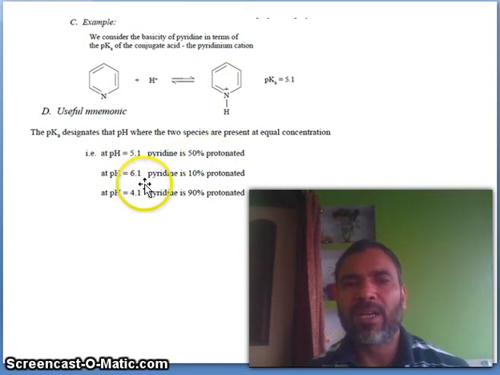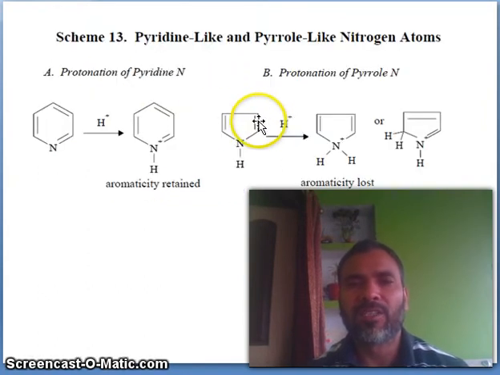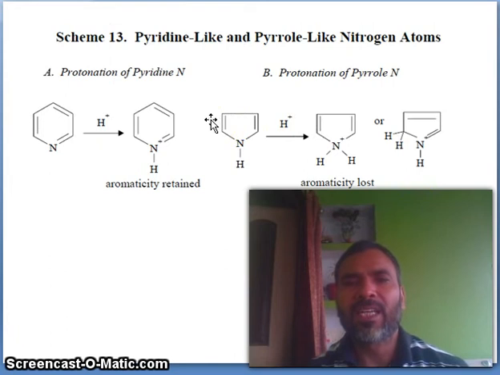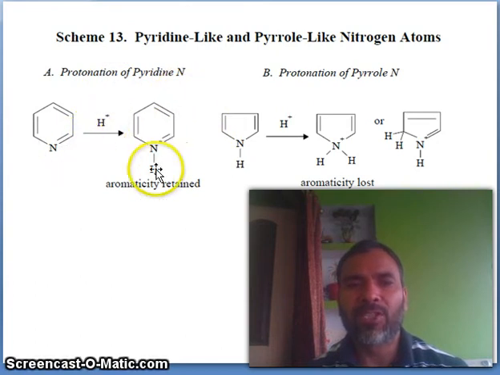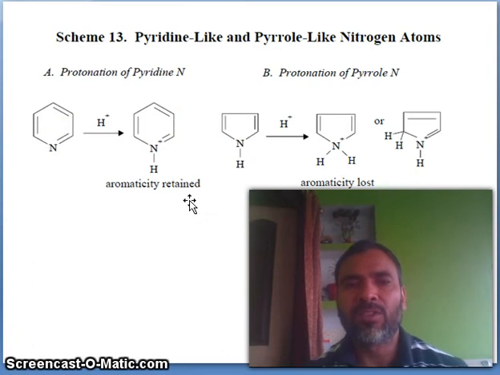At pH 6.1 pyridine is 10% protonated. At pH 4.1 pyridine is 90% protonated. So this is showing a 50% protonated state. Again it dissociates and again it is formed. So pyridine-like and pyrrole-like nitrogens are discussed because both nitrogens are a little bit different. Protonation of pyridine nitrogen: H plus protonation occurs at nitrogen. Aromaticity is retained. There is no effect on aromaticity.